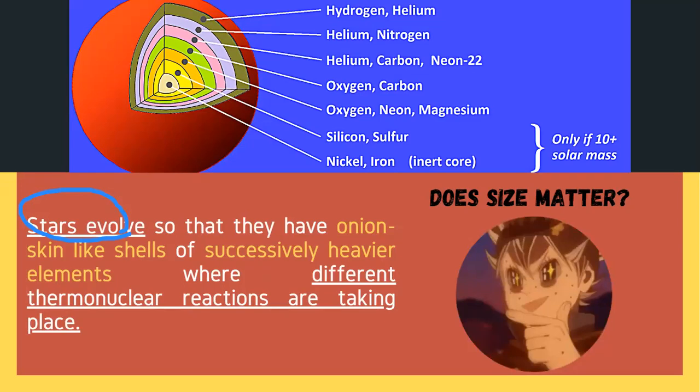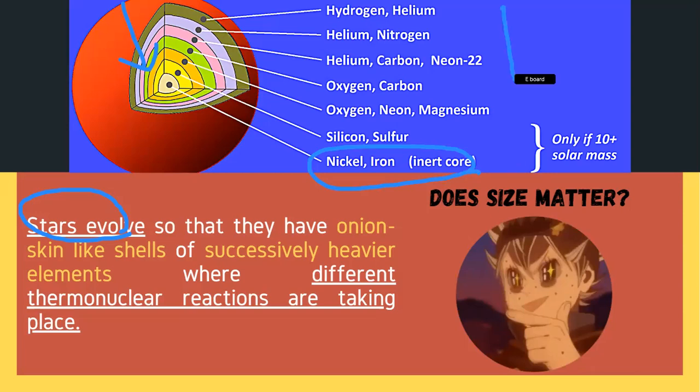That is why, if you look at this diagram, it represents the layers. So as you go further or deeper in your star, what you notice here is that these elements become heavier. Mas bumibigat habang pupunta sa ilalim ng sun.